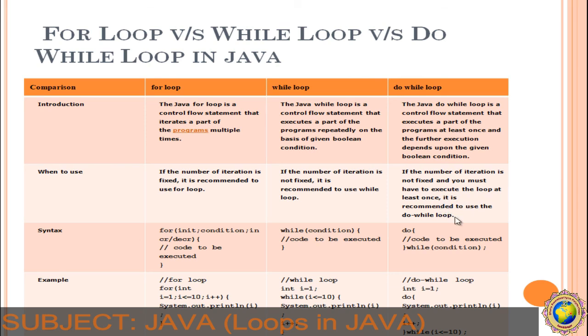Now the syntax of for loop, as we have seen: for initialization, condition and increment/decrement operator, then the code to be executed. While: condition, then code to be executed. And do: statement or code to be executed, then while condition. And these are simple examples of the loops.